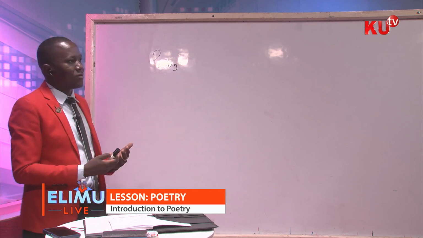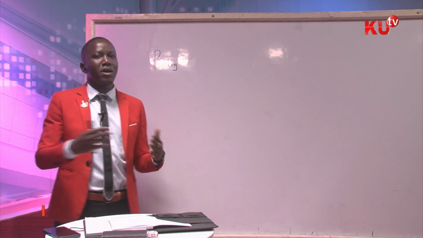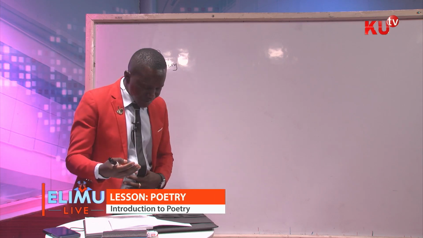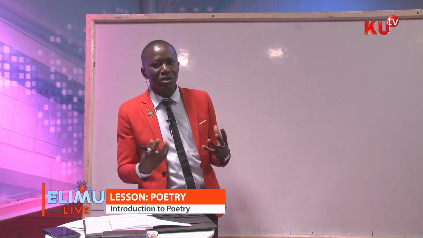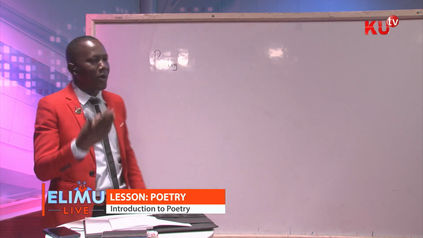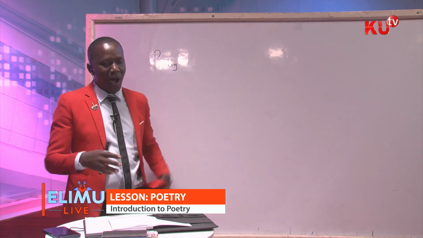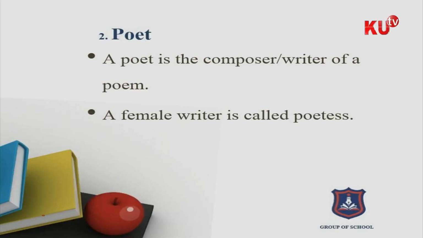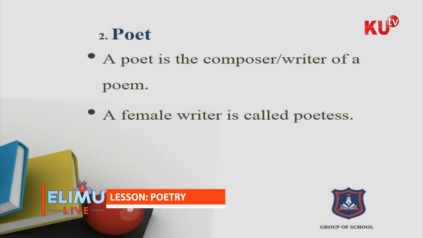So who is a poet now? Now we have defined poetry, we have defined a poem. So who is a poet? A poet is a person or is the composer or the author of a poem. If I may repeat, a poet is the composer or a writer of a poem. Of course, a female poet is called a poetess. That one is common knowledge, and you need to know that a female poet is called a poetess.